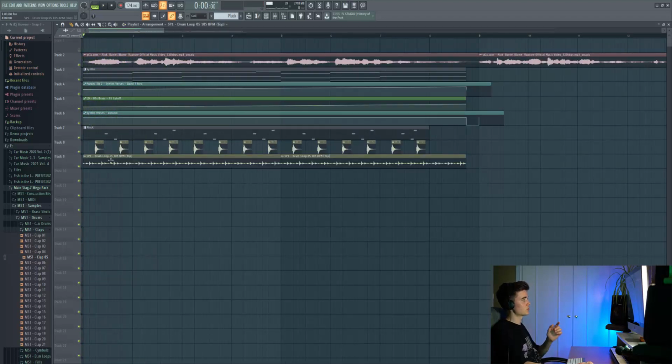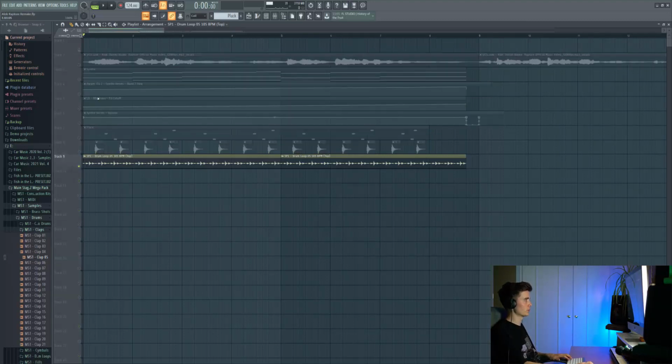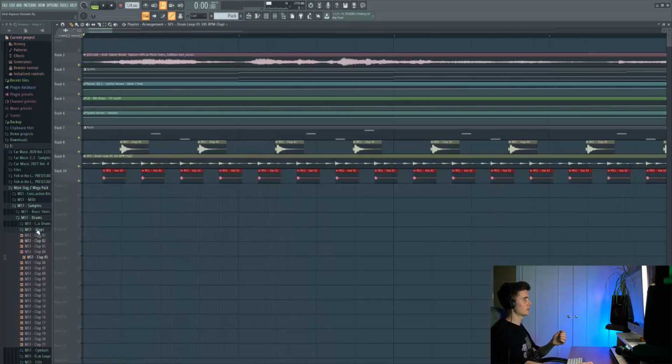Next up, I've taken this drum loop from Synth Pop Volume 1 again, and this is like more of a shaker, sort of tambourine loop. I'm also hearing a bit of hi-hat in there, so I've just taken one literally from Main Stage Volume 1 as well. And this is how it sounds.